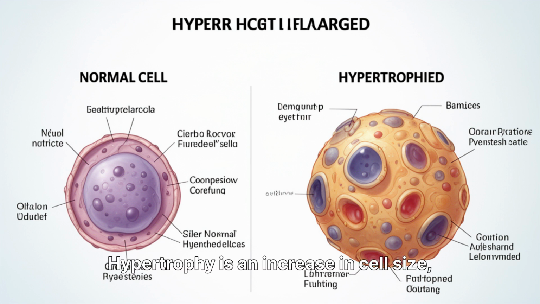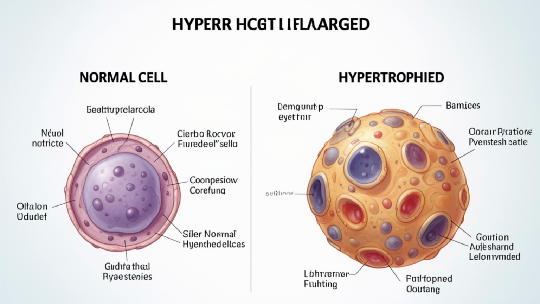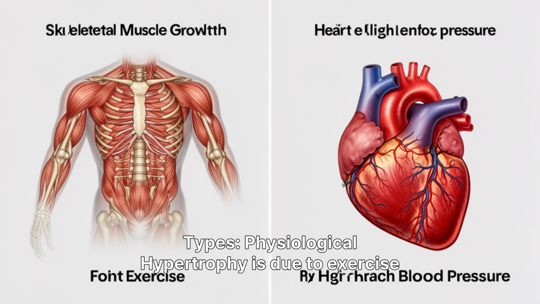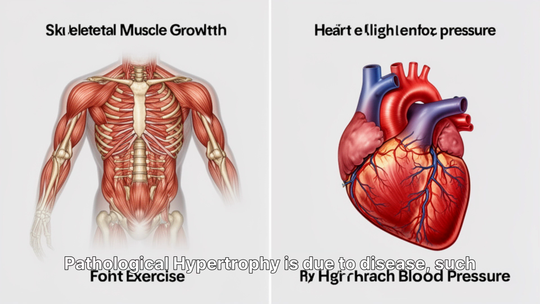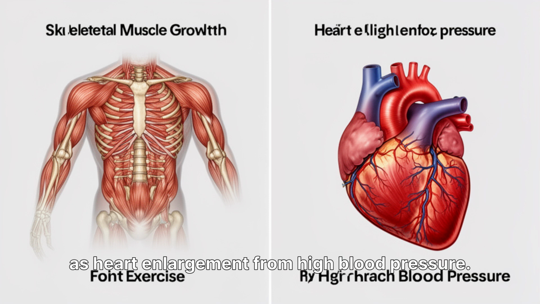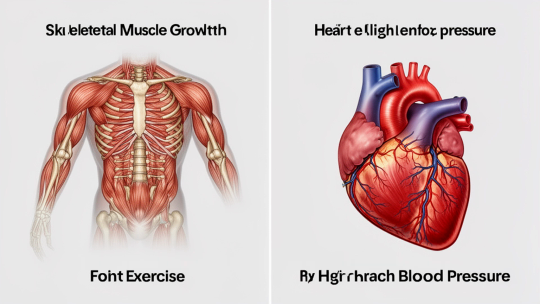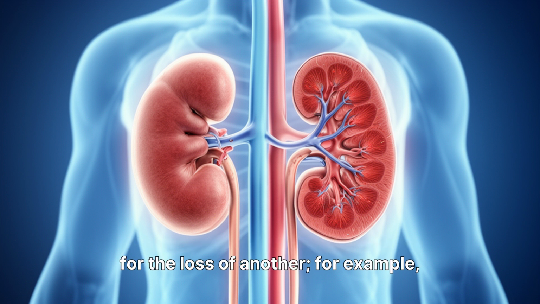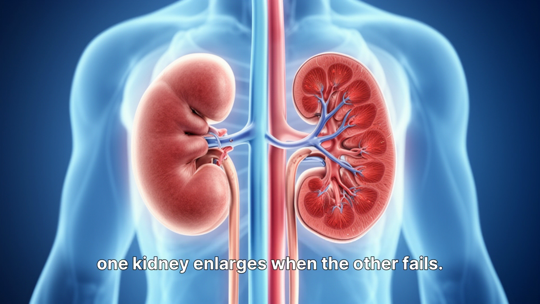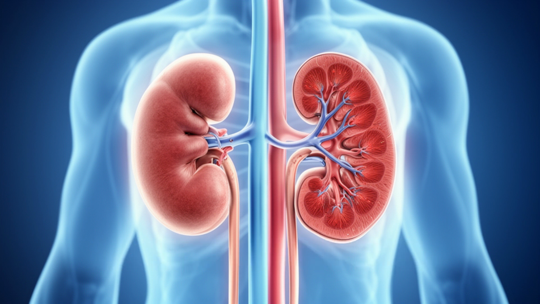Hypertrophy. Hypertrophy is an increase in cell size, leading to enlargement of an organ. Types. Physiological hypertrophy is due to exercise or increased workload, like skeletal muscle growth. Pathological hypertrophy is due to disease, such as heart enlargement from high blood pressure. Compensatory hypertrophy occurs when one organ compensates for the loss of another. For example, one kidney enlarges when the other fails.